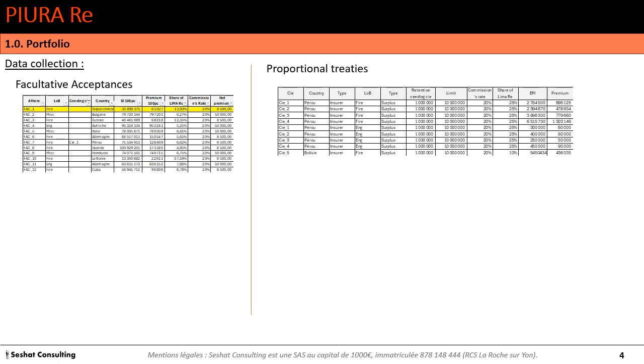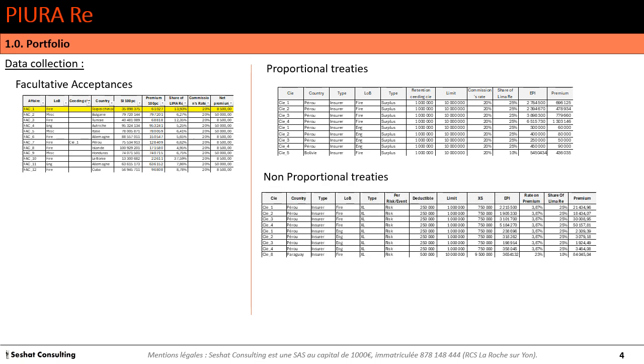We get the API and every kind of data we could require depending on the kind of treaty. Here is just an example with PIURA.